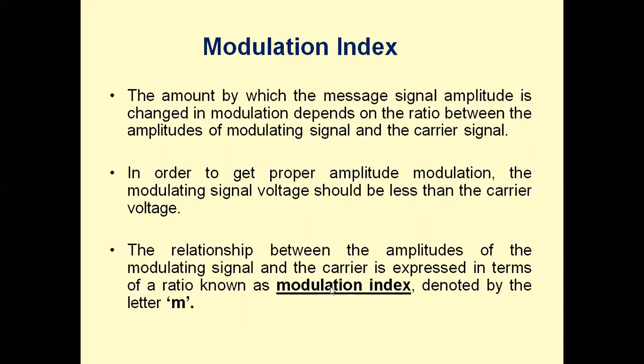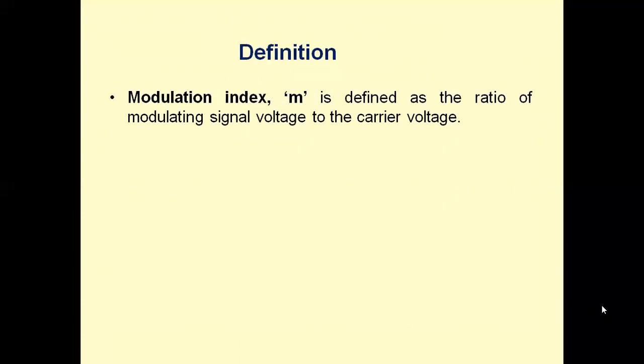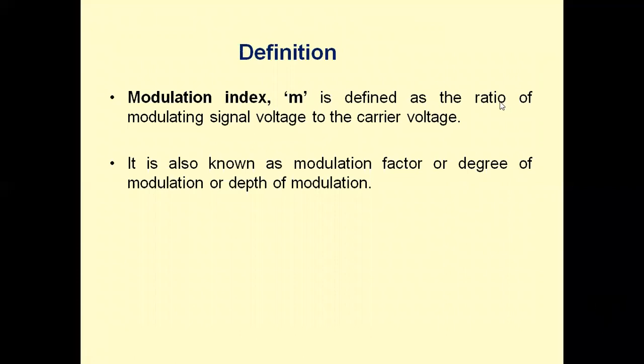So modulation index is a relation showing the amplitude of the message signal and the carrier signal. Modulation index is defined as the ratio of the message signal amplitude to the carrier amplitude, and it should always be less than or equal to 1, and it should be greater than 0 because the message signal should have certain amplitude.